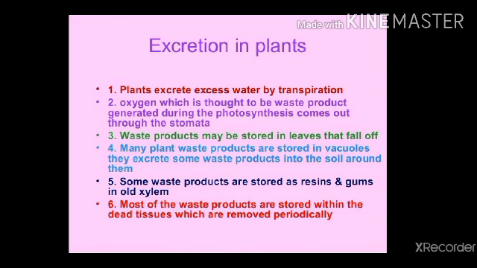A number of waste materials produced by plants are stored in leaves, which fall off in the autumn season. Many plant products are stored in large vacuoles, so they exit as waste material into the soil around them. Some waste materials are produced in plants in the form of resin and gums in old xylem. Most waste materials are stored within the dead tissues, which are removed by the plant periodically.